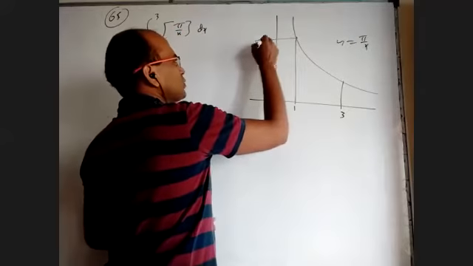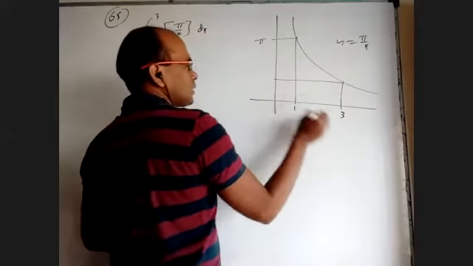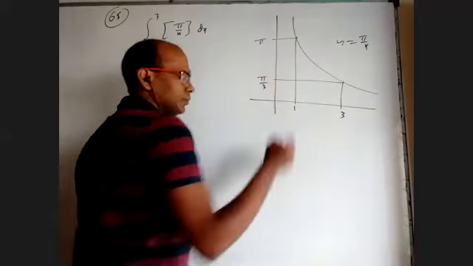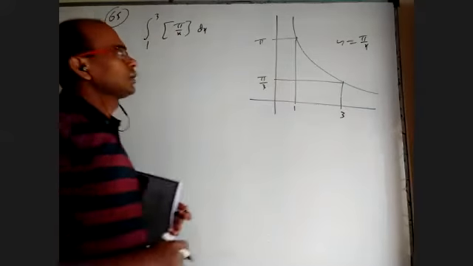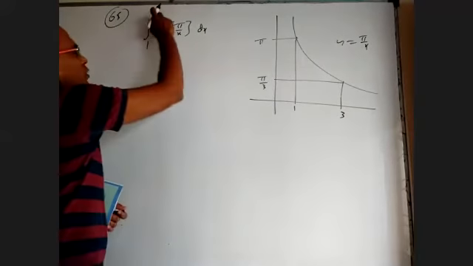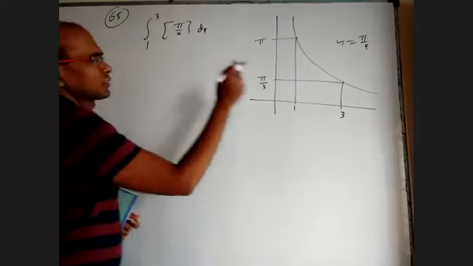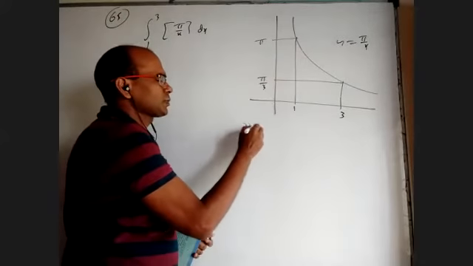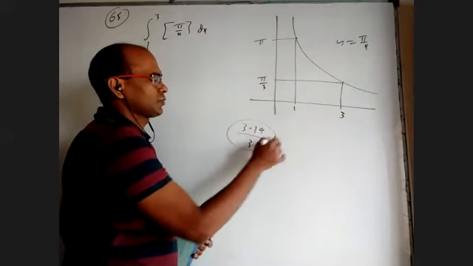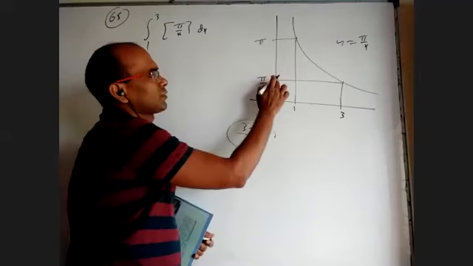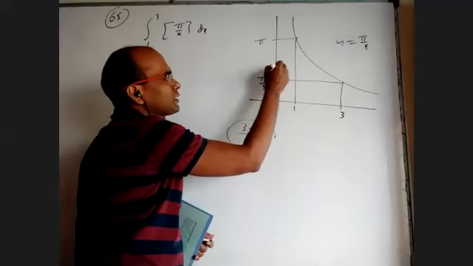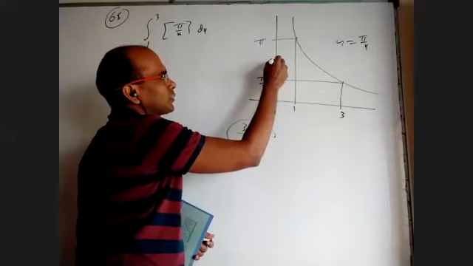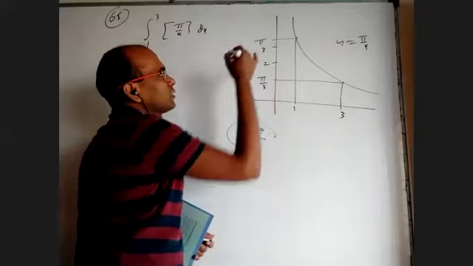At 1 it is pi. At 3 it is pi by 3. So as x is changing from 1 to 3, pi by x values are changing from pi by 3 to pi. Pi is approximately 3.14, pi by 3 is 1 point something. So this is around 1 point something, this is 3 point something. So in between somewhere 2 will be there.